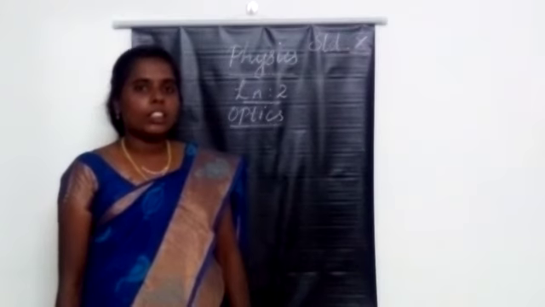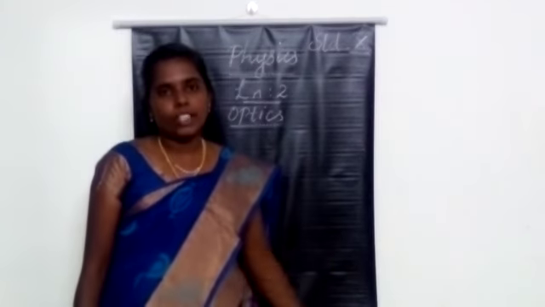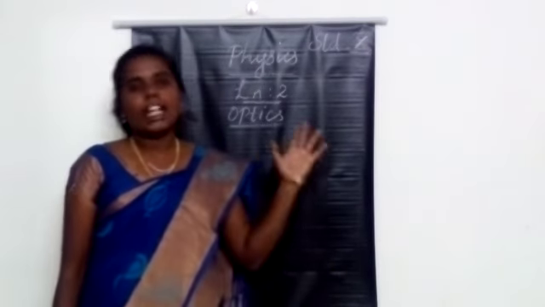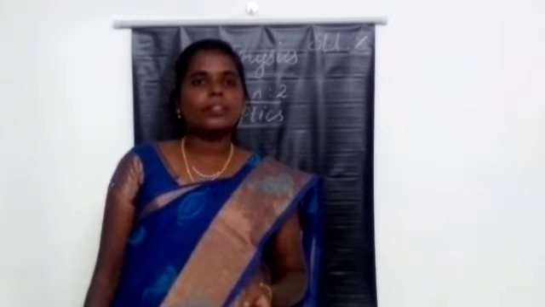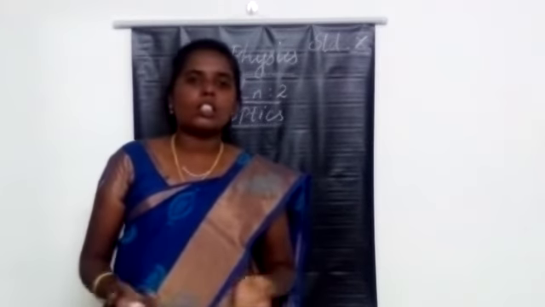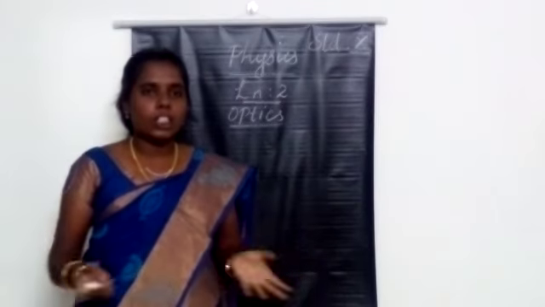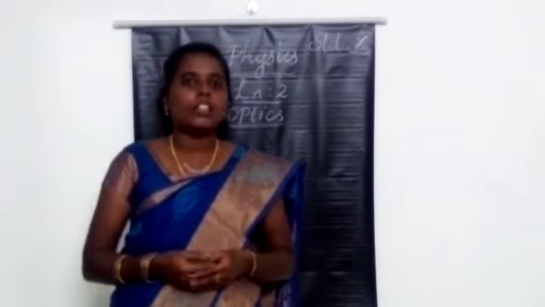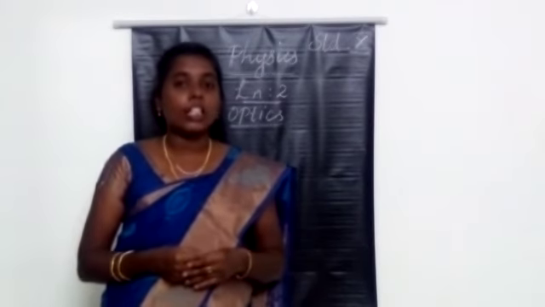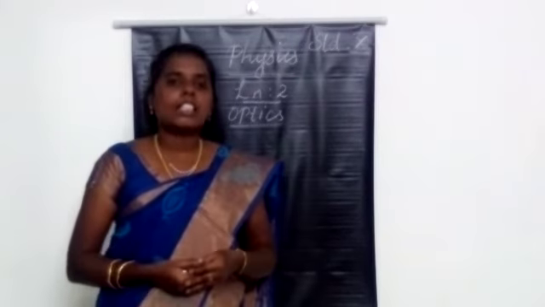So far we have learned the second lesson, optics. Up to what we have learned, do you remember? Scattering of light, is it? So what do you mean by scattering of light? When the sunlight enters into the atmosphere, it will be refracted in different directions because of the air particles present in the atmosphere. That is called the scattering of light.